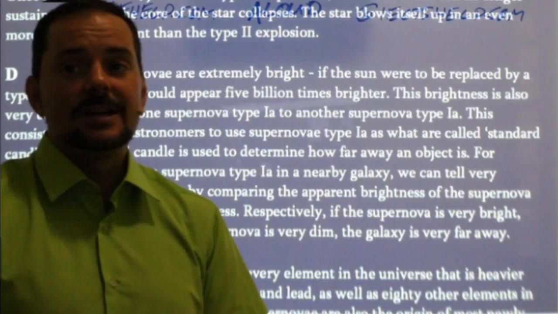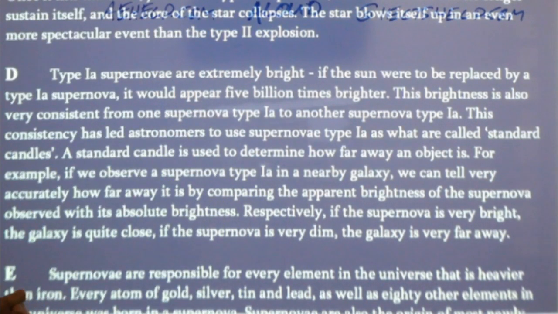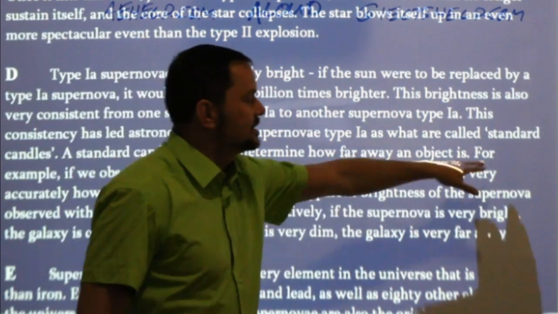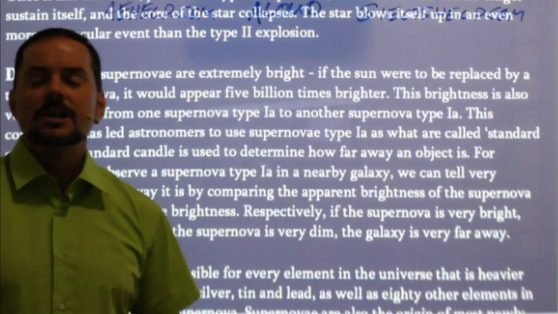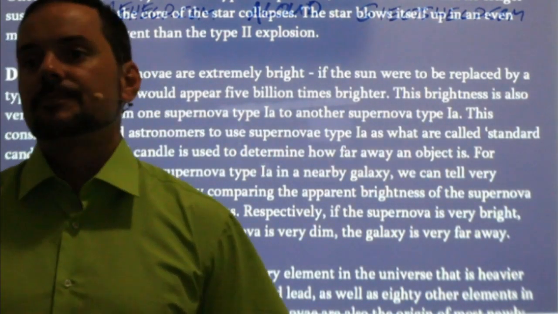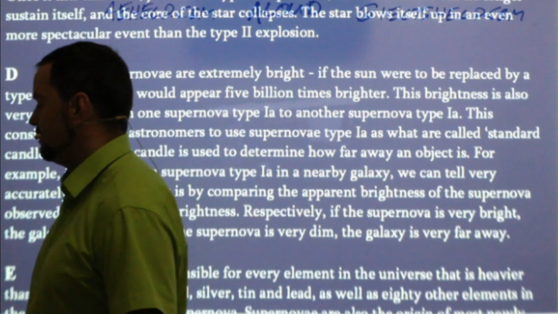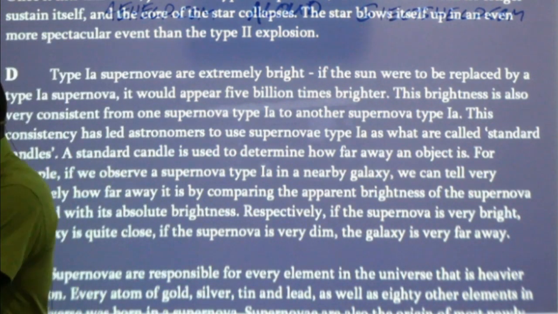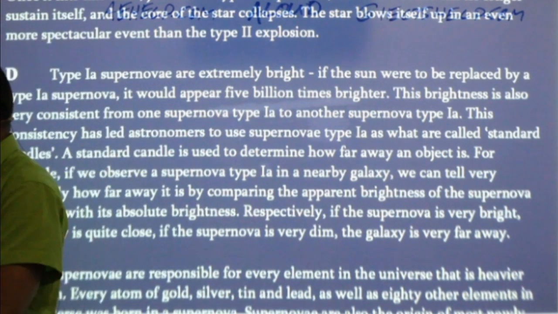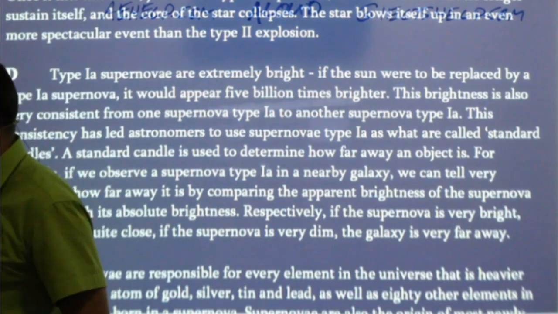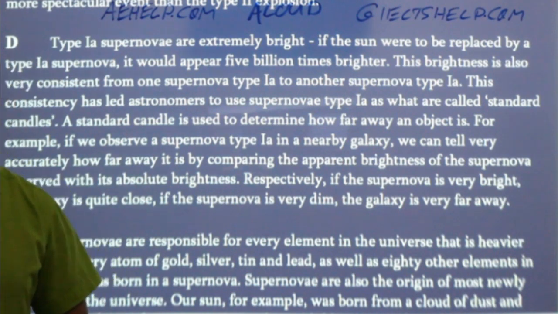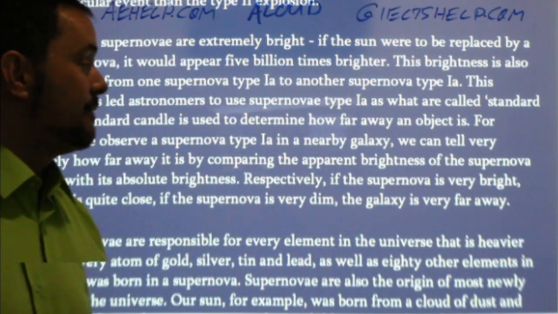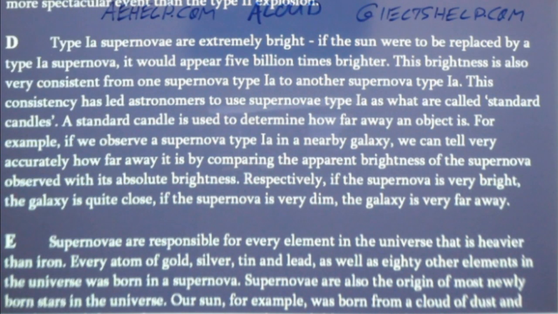Farhan identifies it as light candles. Farhan, it's not light candles, it's standard candles. That's what it's called. It's standard candles. Very important if you're learning physics or some other sciences, okay? It's not just measurements in space, but it's a type of measurement for distance. Absolutely. Why? Well, it lets us figure out where objects are or how far they are in space. How? Just read the paragraph, okay?